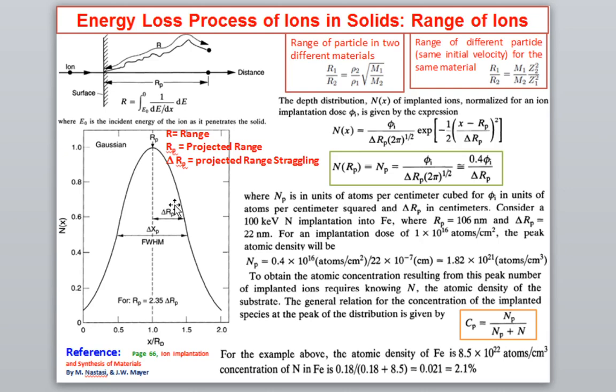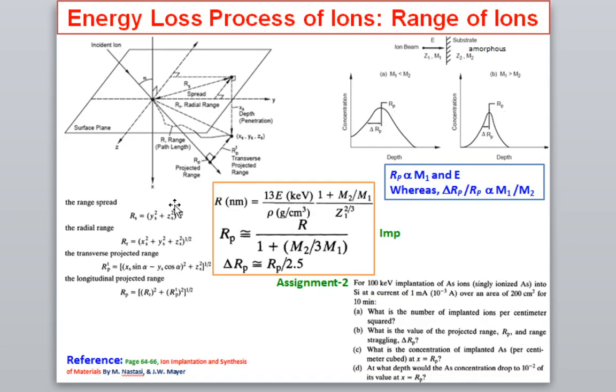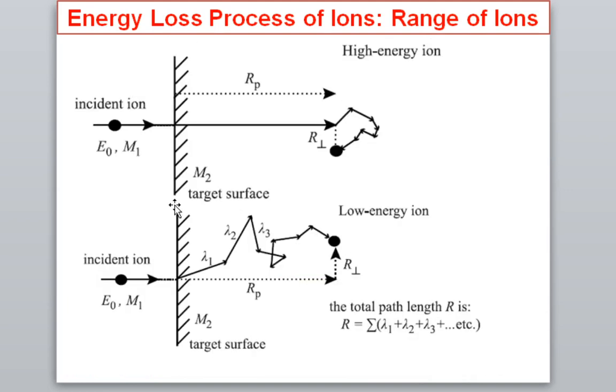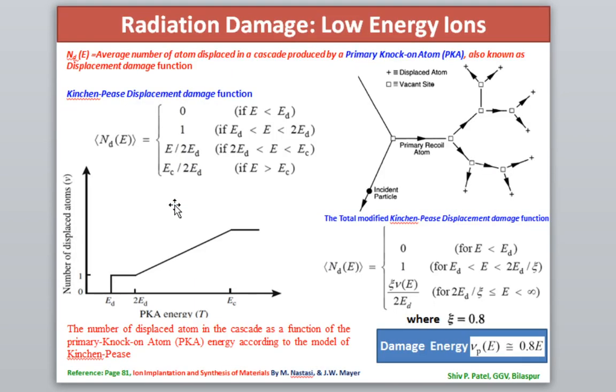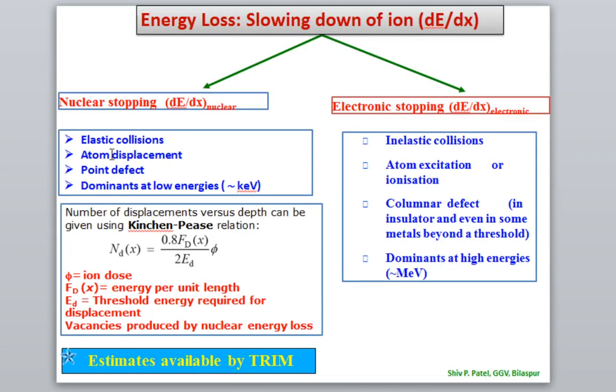And then we have discussed this calculation, how one can calculate the concentration, and then again we have discussed this for the case of the range of the ions. And then we have compared the electronic energy loss and nuclear energy loss. Then we have considered the low energy loss process, and low energy basically creates radiation damage, means it creates defects, as I have discussed here, atomic displacement and point defects.